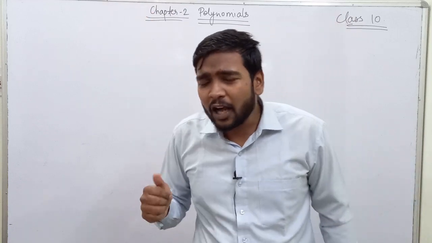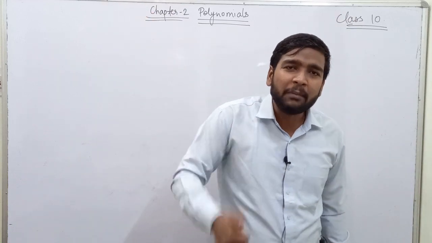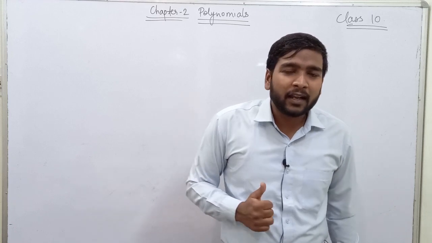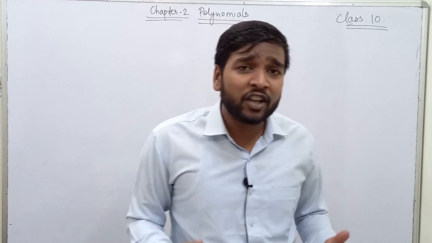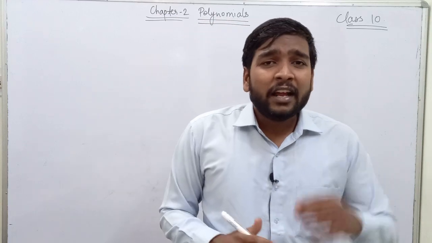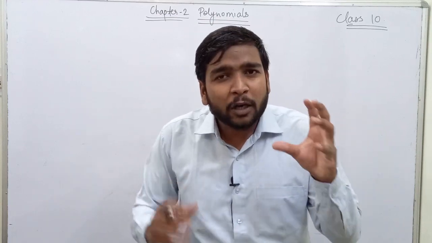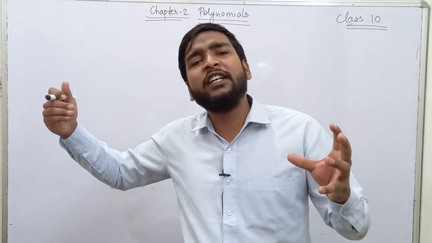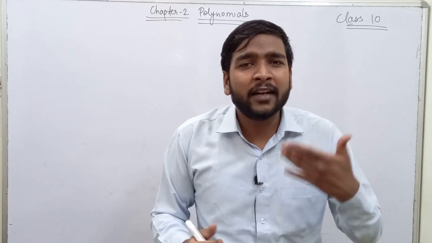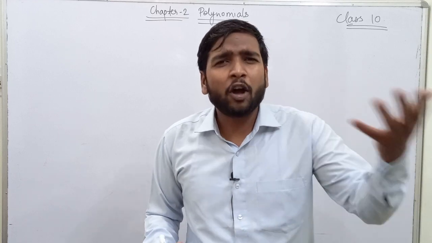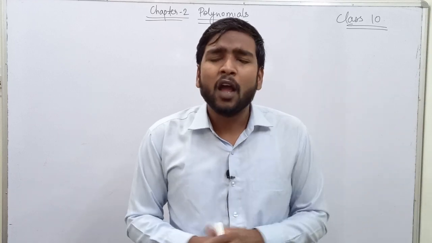Now this sort of relationship can be expressed in mathematical equations and expressions. So the tool that we use to express such relations is called polynomials. To determine the relationship between two quantities, we use different types of polynomials. There are linear polynomials, constant polynomials, cubic polynomials, biquadratic polynomials, etc. We will study them one by one.